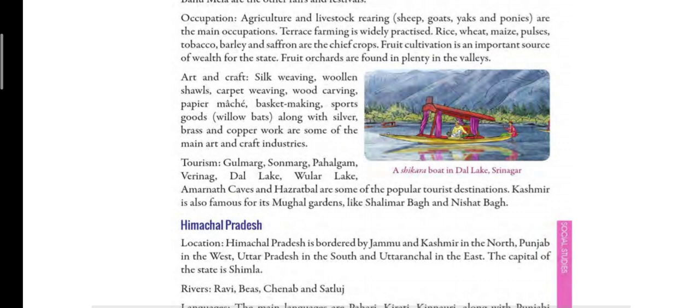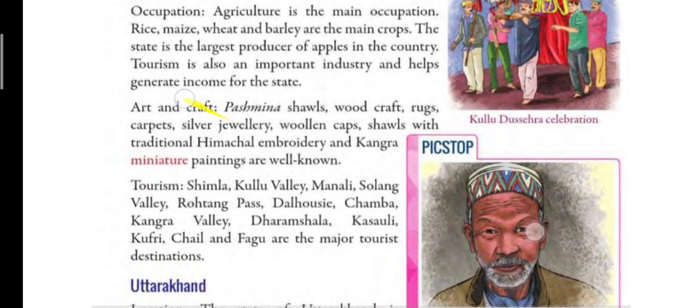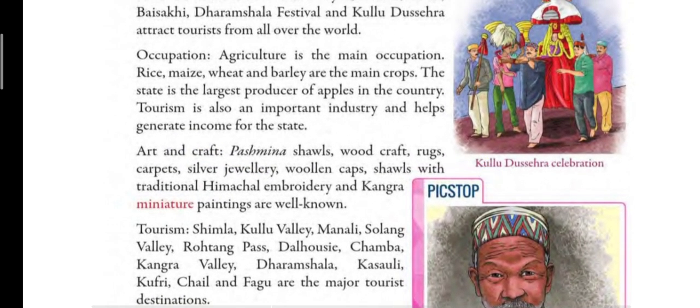Now, which state is the largest producer of apples in the country? So, children, Himachal Pradesh is the largest producer of apples in the country. And children, Himachali caps, which are made in Himachal Pradesh, are famous all over the country also.